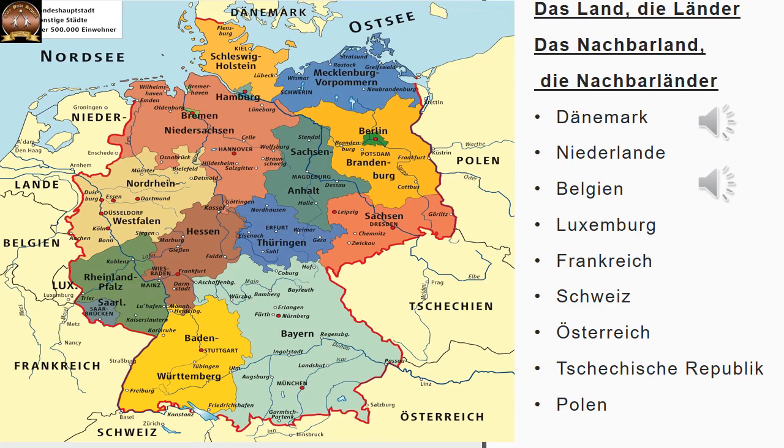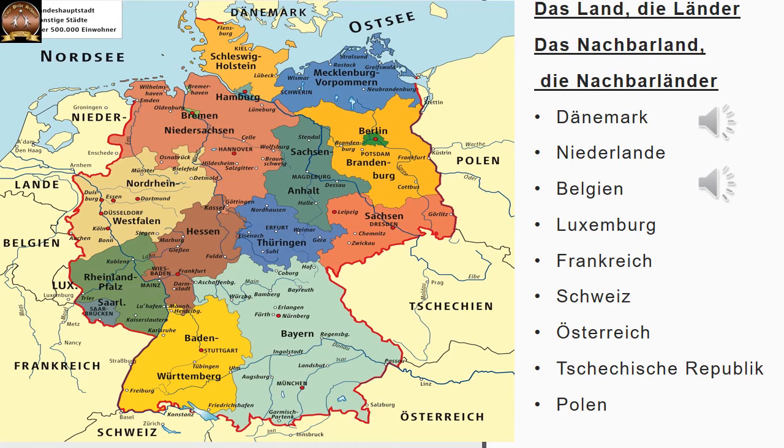Das Nachbarland. Das Nachbarland means neighboring country, and plural, die Nachbarländer means neighboring countries. How many Nachbarländer are there for Deutschland? 9. Es gibt 9 Nachbarländer von Deutschland. And what are those? You can see in the map also.